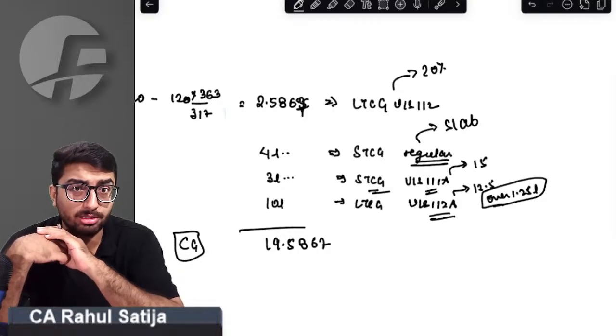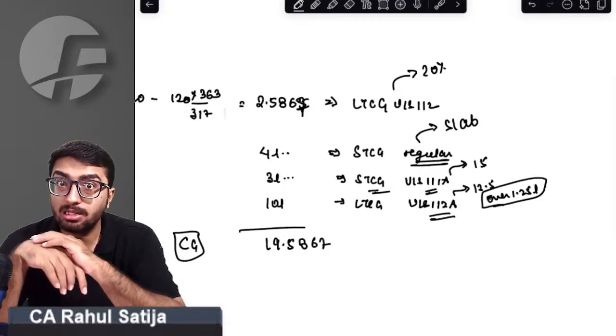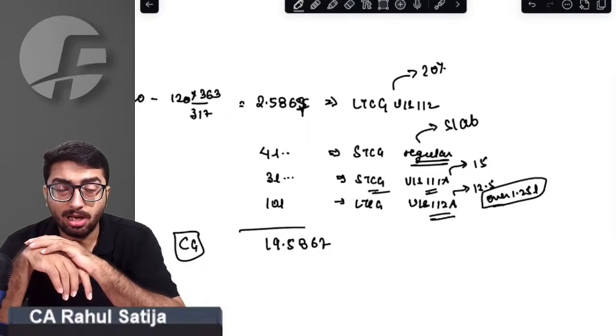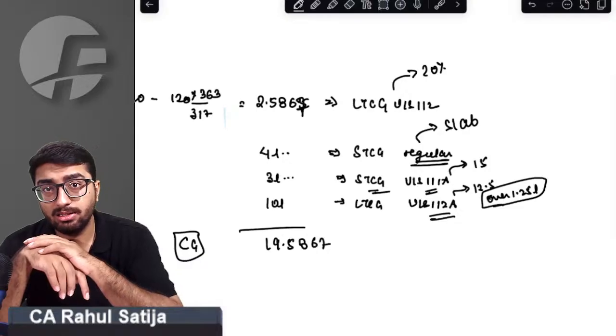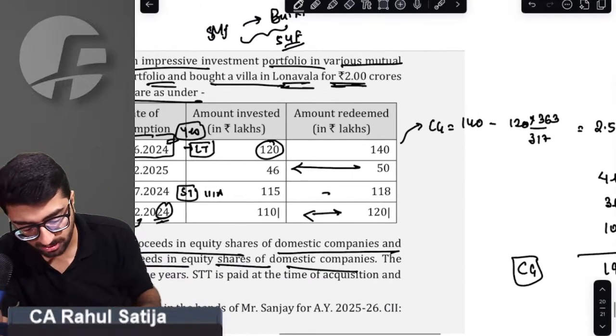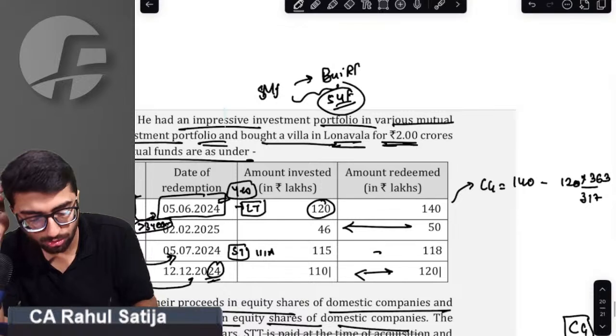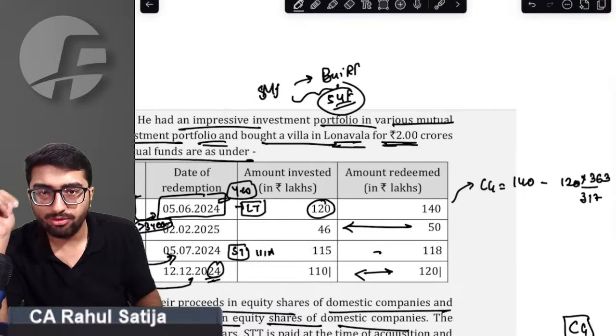We got this point. Sir, but our answer is still not over. Sir, why is our answer still not over? Because a portion is left, sir. We have to compute the 54F exemption also, na? We have to compute exemption under section 54F, na? Right answer is yes.